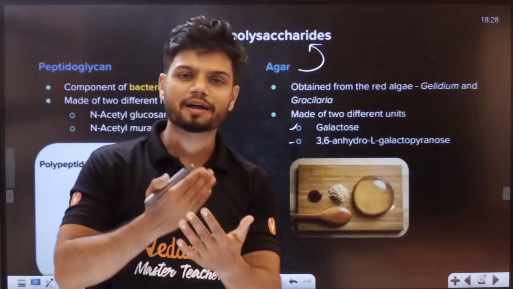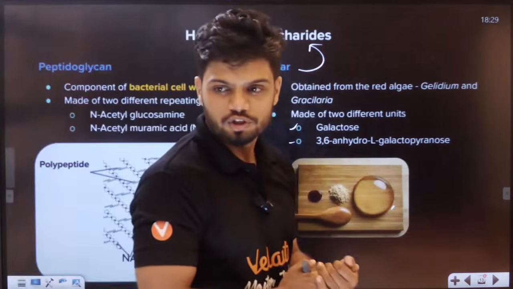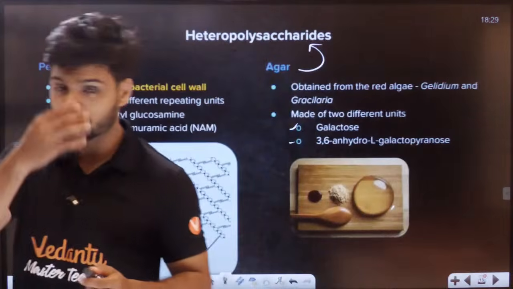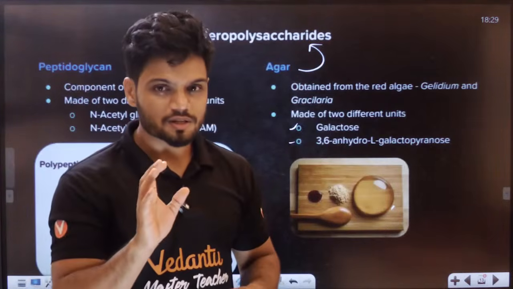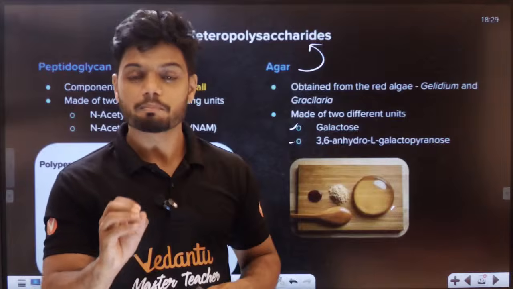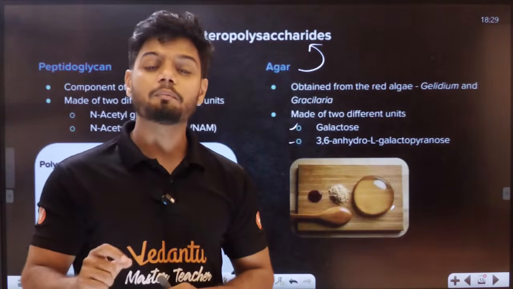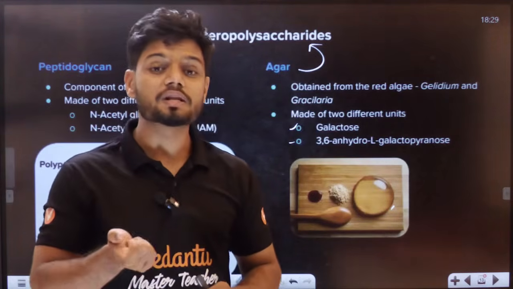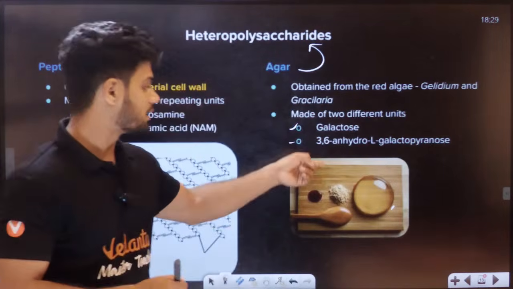Now, can anyone tell me, students, where do we get agar-agar from? What is the actual source of agar-agar? If you have studied the chapter Plant Kingdom, there under algae, when we study Rhodophyceae, that is red algae, there are Gracilaria and Gelidium. Gracilaria and Gelidium provide this agar-agar.